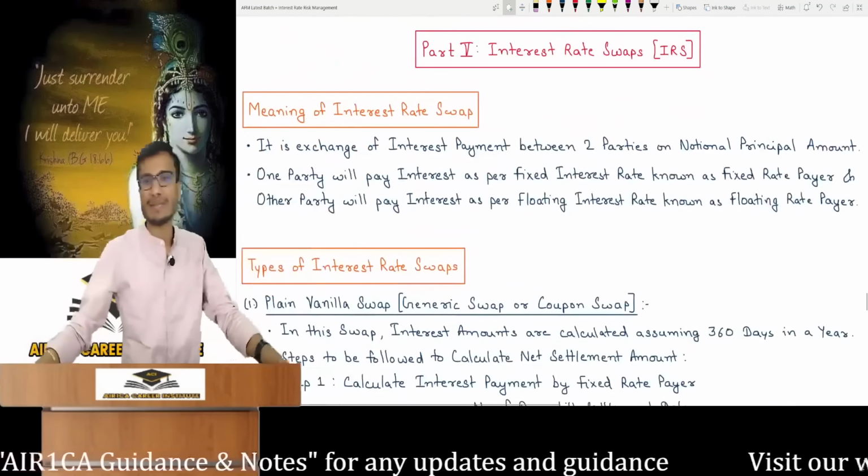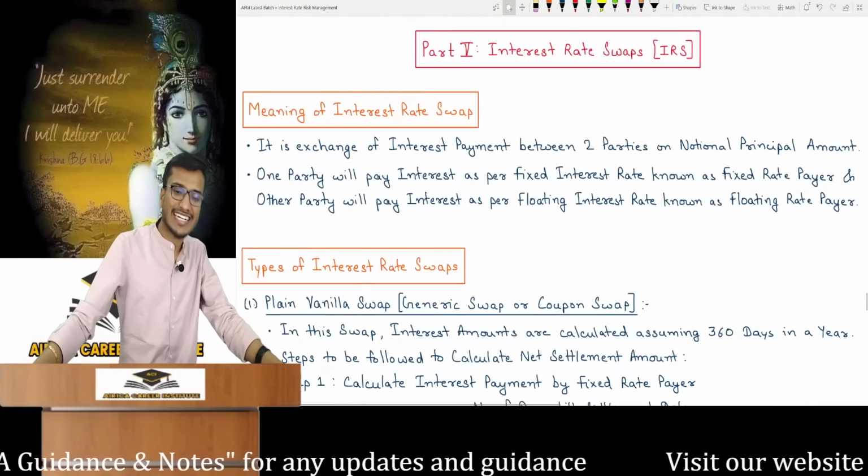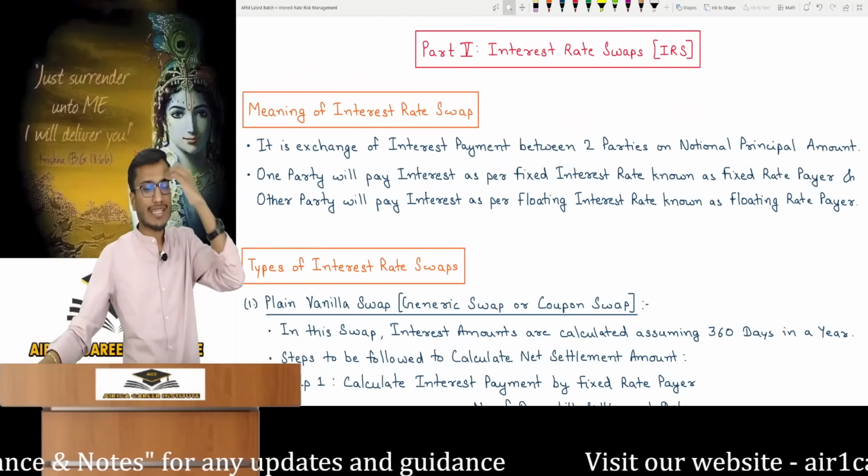Interest rate options are complete. Now, for the chapter's final part, the 5th, interest rate swaps, IRS. It's a very simple and small part.